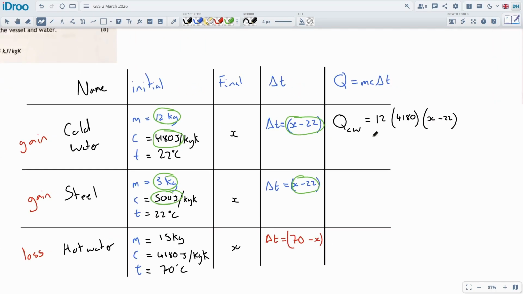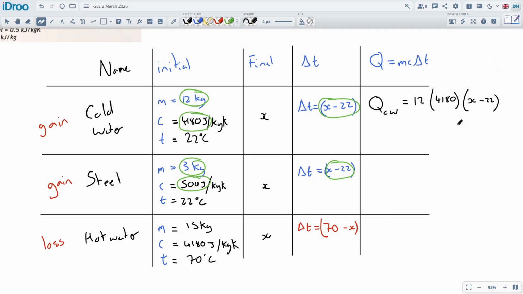Let me just zoom in a bit so we can see that a little bit clearer, because I think we can just pull everything out of the table now. There we go, that's Q = mcΔT. We're going to do the same thing for that steel. I call it S. I could call it steel, couldn't I? I could call it stainless steel. Okay, so 3 and then 500 and then X minus 22.